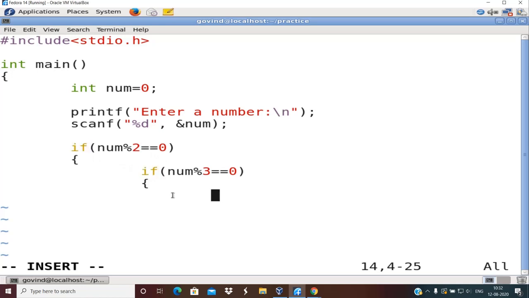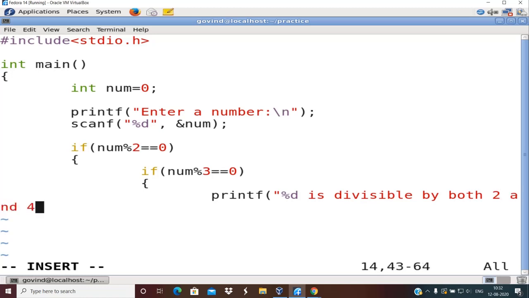Okay, so in this case I will write printf %d is divisible by both 2 and 3. Okay, it is divisible by both 2 and 3. So I'll just print that number over here. Okay, now what if the number is not divisible by 3 but it is divisible by 2? In that case what will you write?